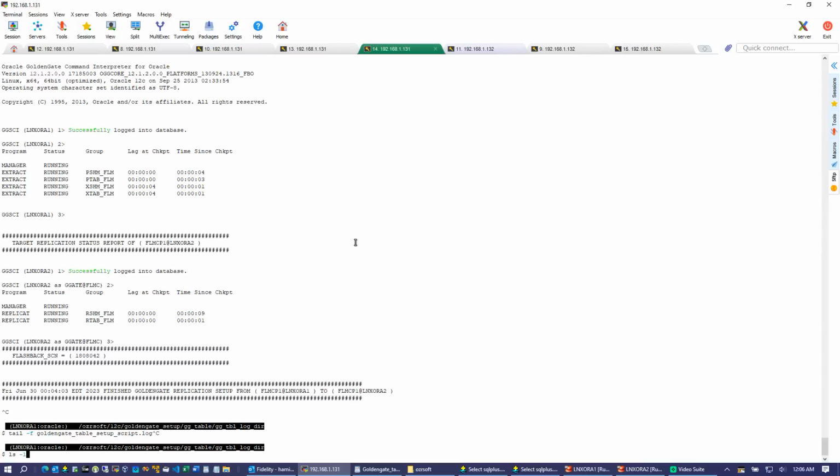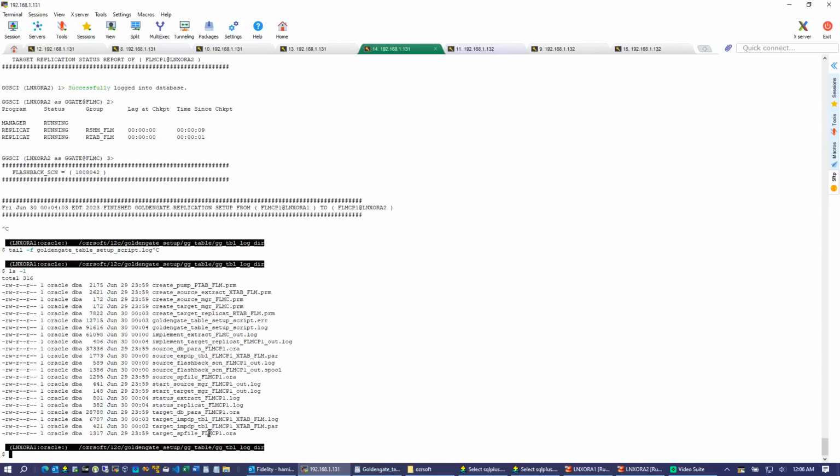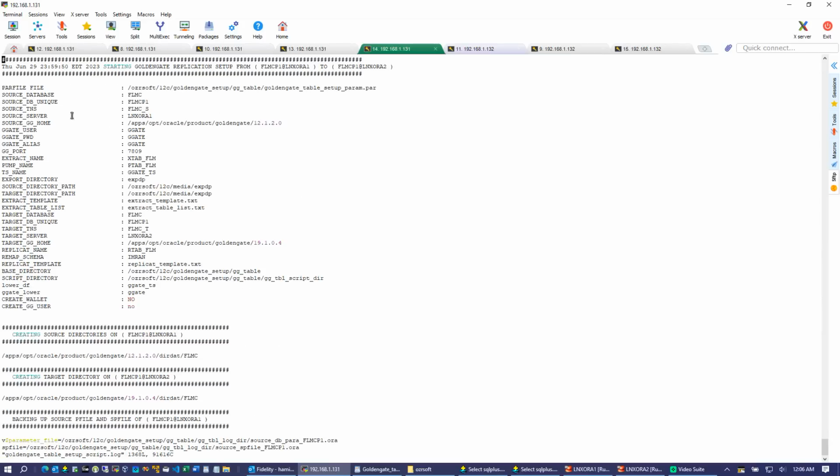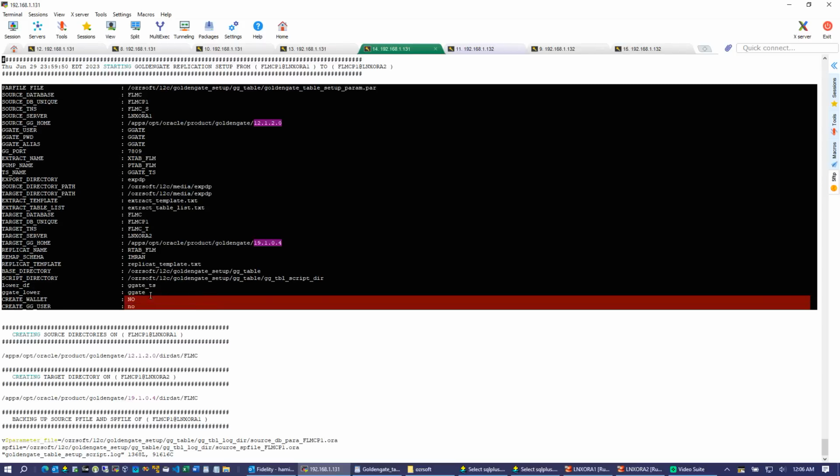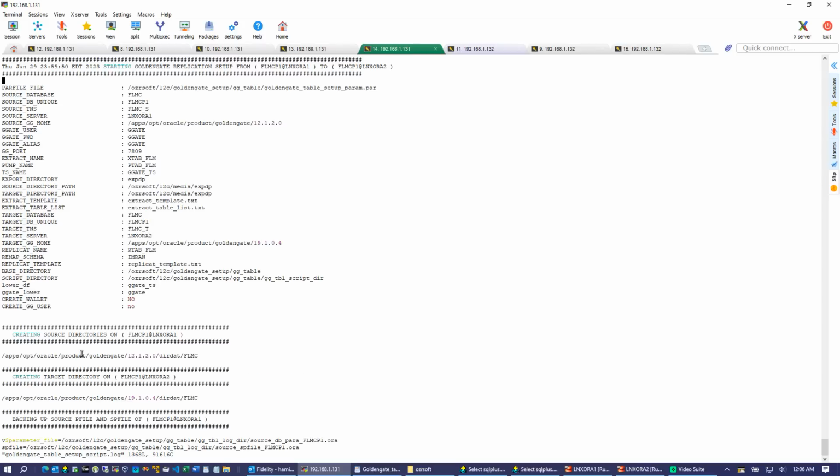Basically there are so many logs here, but the main log file contains the information of all these logs. So let me just go over this main log file. These are the parameters we used in this setup, and we created a folder for the extract trail file, and we created this folder in 19C for the replicat trail file. And before making any changes, we always back up the parameter file and the SP file. So this is the 12C parameter file backup.